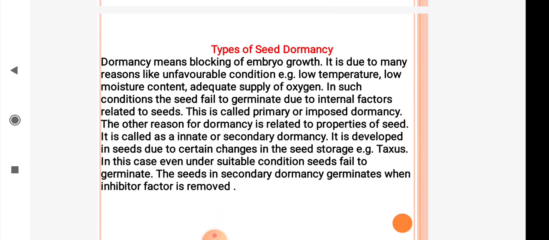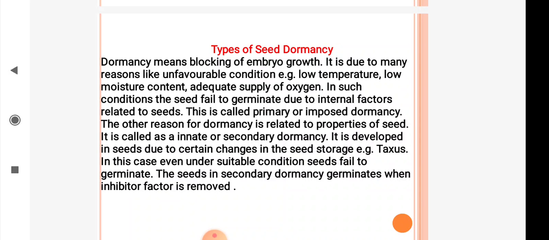In the next slide, we will study the types of seed dormancy. Dormancy means blocking of embryo growth. It is due to many reasons like unfavorable conditions. See the different examples: low temperature, low moisture content, inadequate supply of oxygen. These are some unfavorable conditions which are able to block seed germination and form dormancy.